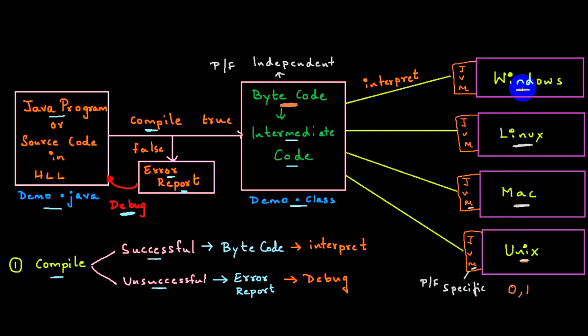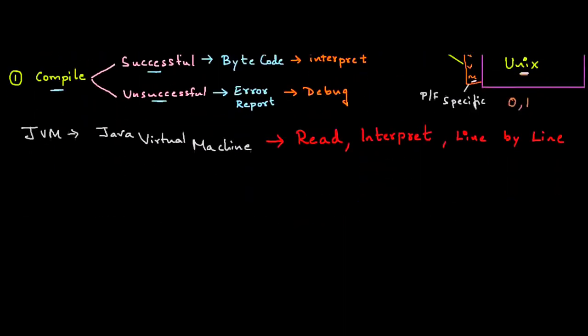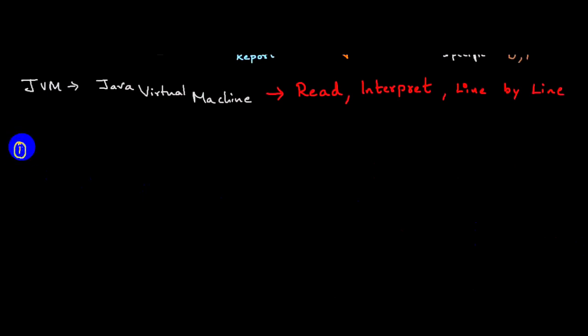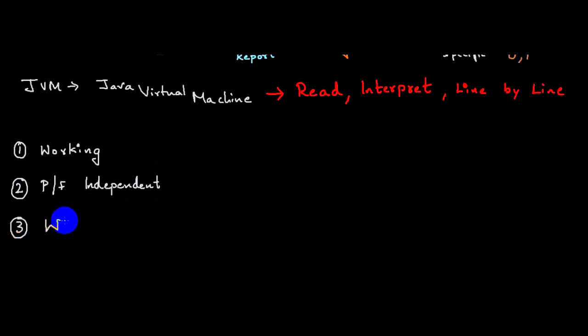So in an interview, they might ask you 3 questions. First, can you explain the working of a Java program? The same thing you need to explain. Or they might ask, can you prove how Java is platform independent? Or they might ask you to explain what WORA architecture is.